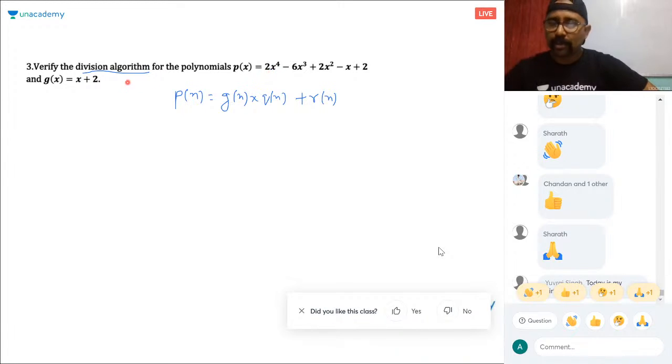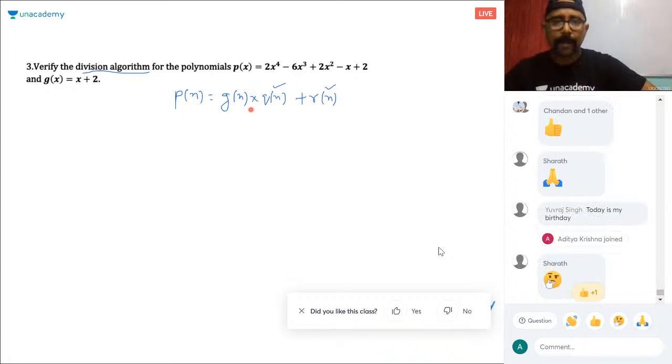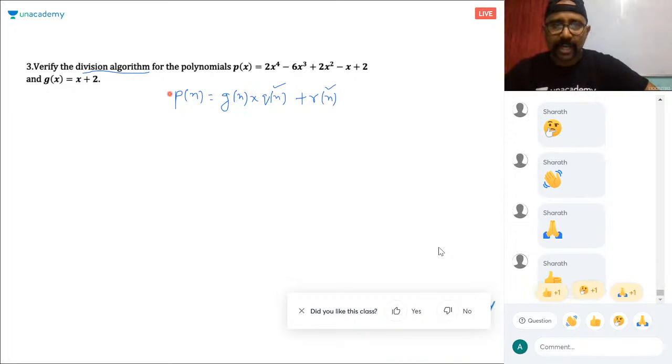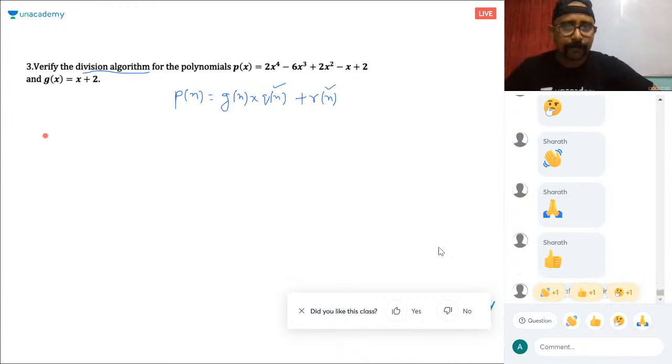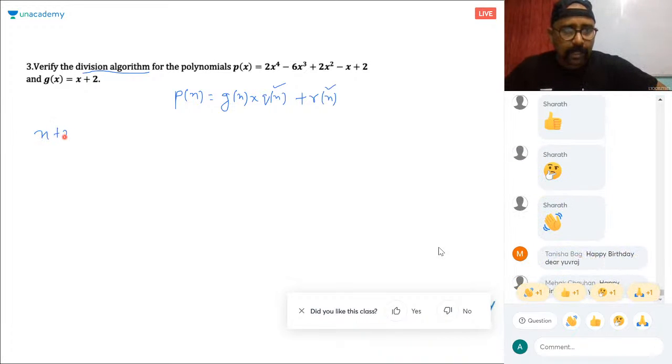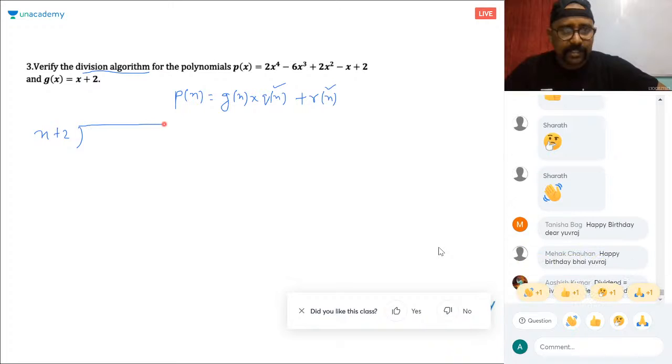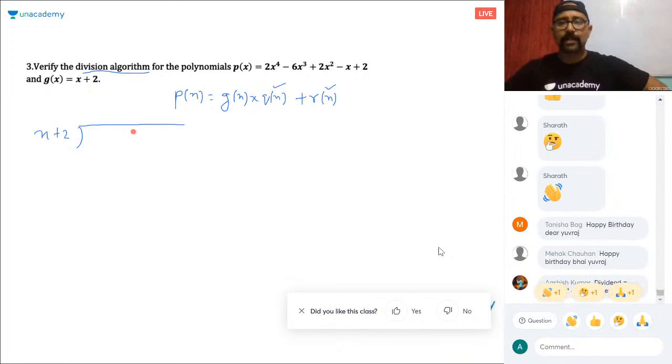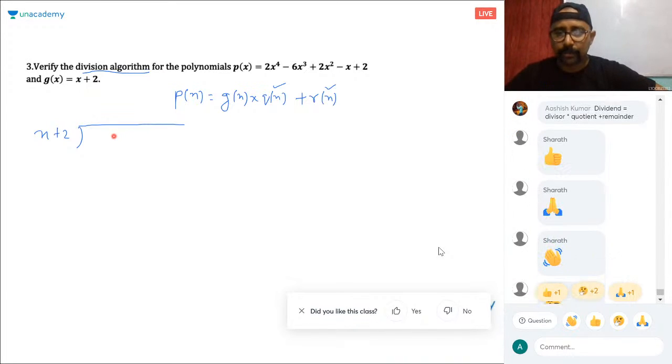So, first you need to divide, you need to get the quotient, you need to get the remainder, and then you need to cross verify. You need to multiply the quotient with Gx, the divisor, add the remainder, and check whether it is the same as the polynomial or not, right? So I'm doing that. Chalo, let's see. So let me get the quotient and remainder first. This is exercise 2.3, question number 1 and 2. Very important. And it's a 3-marker sum in your board.